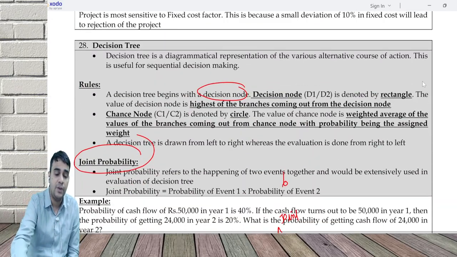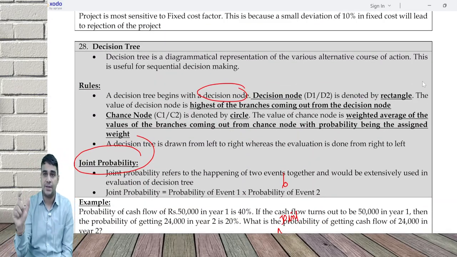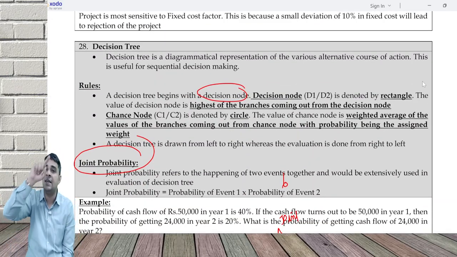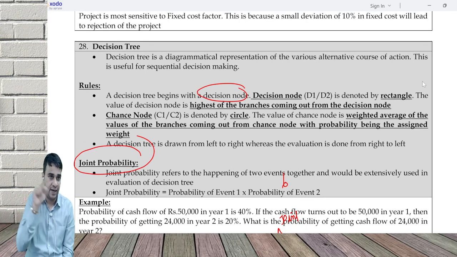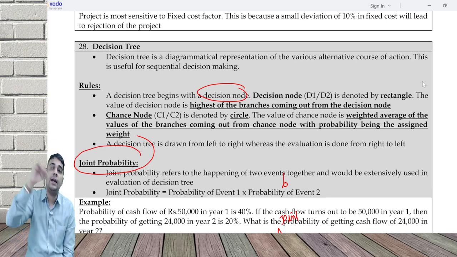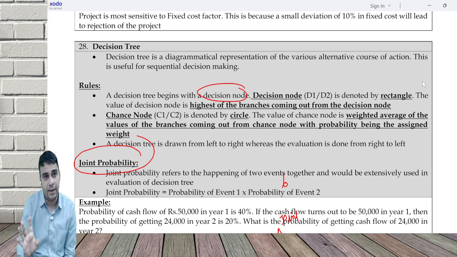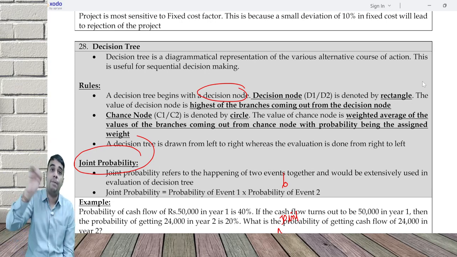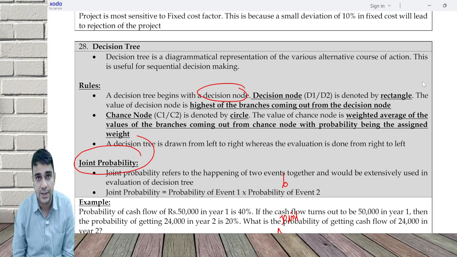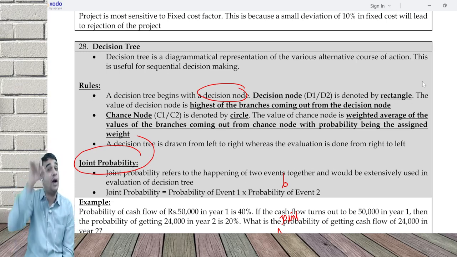Then today we started with decision tree. Decision tree is a diagrammatic representation of various decisions to be taken. Start with a decision node, which is a rectangle, can be broken down into two, circle, can be even broken down into two. Again, if you take a further decision, circle can again become rectangle, rectangle can become circle. Whenever you are putting a rectangle, the two branches will not have probability. Wherever you put a circle, the branches need to have probability. If branches are not having a probability, it means it is not a circle, it is a decision.